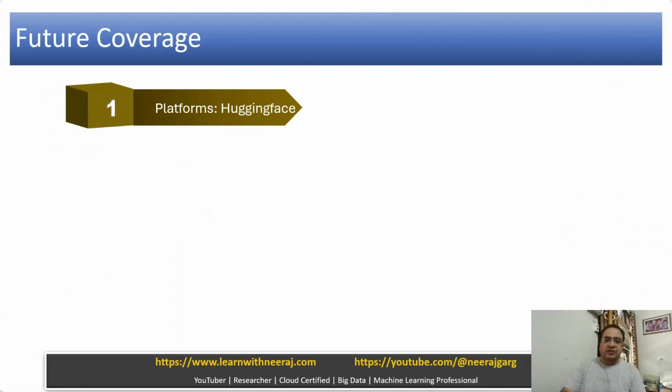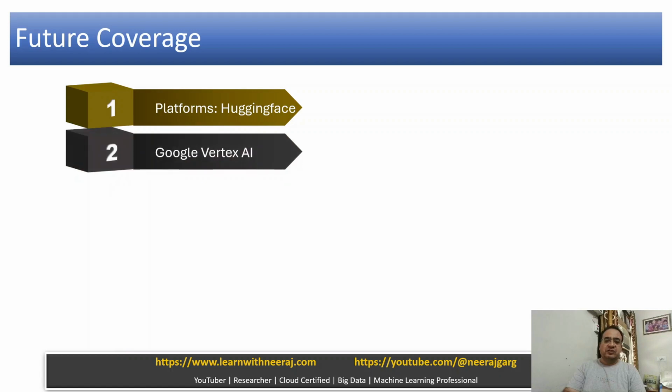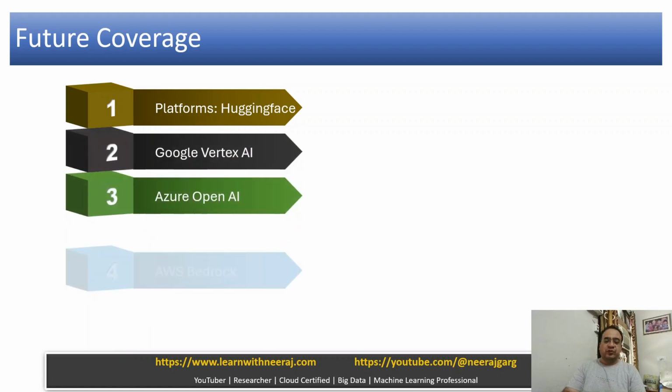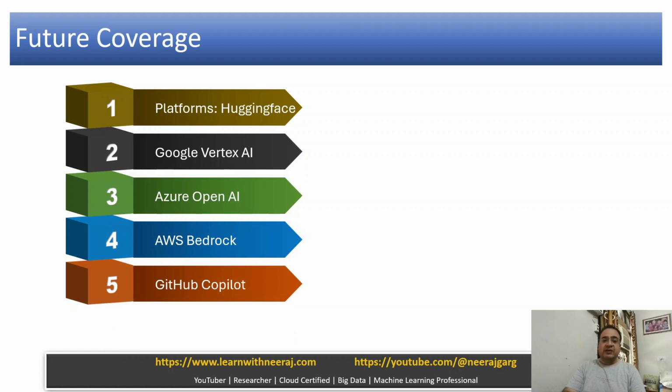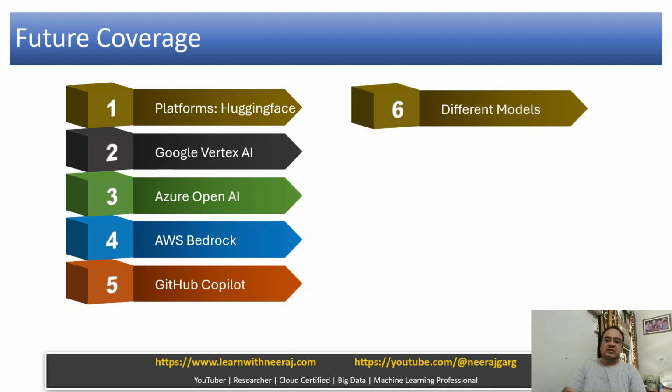So this is the future coverage. Platforms like Hugging Face, AWS, Azure, Google, all we are going to discuss in our coming videos. Google Vertex AI, Azure OpenAI, AWS Bedrock, GitHub Copilot, which can be a very useful tool for developers.